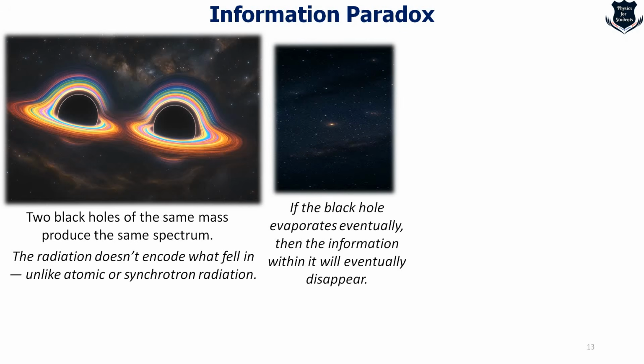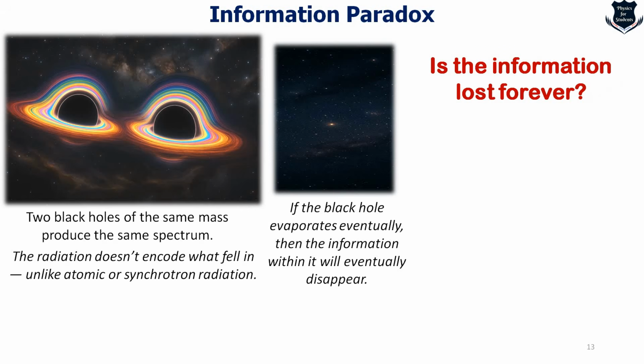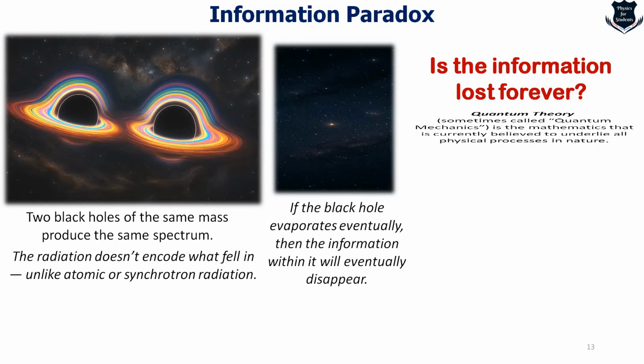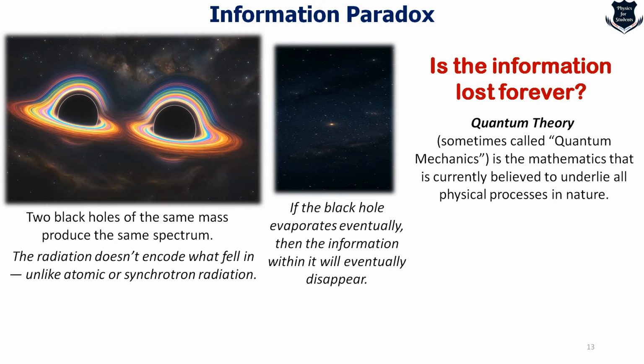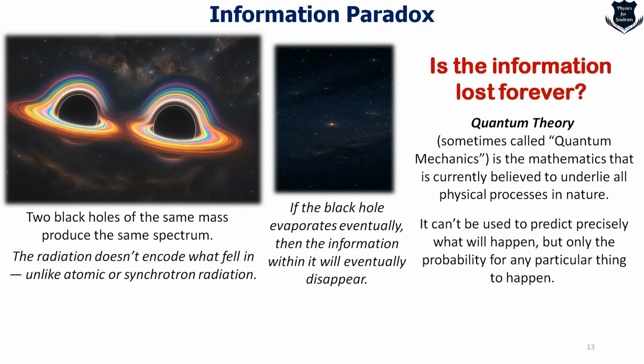So from here we can say, if the black hole evaporates eventually, then the information within it will eventually disappear completely. Now that led to a problem. Does this mean that the information is lost forever? Because quantum physics, which is also called quantum theory, the mathematics that is currently believed to underlie all physical processes, tells us that information cannot be lost.